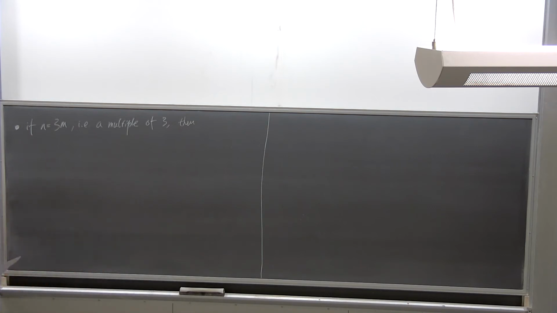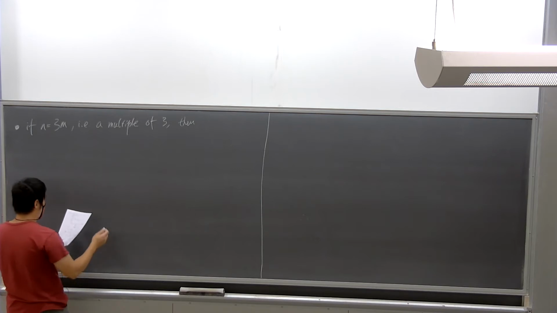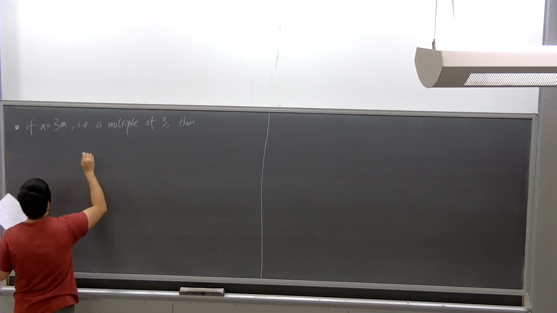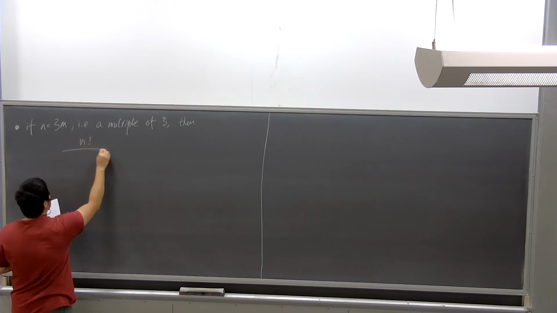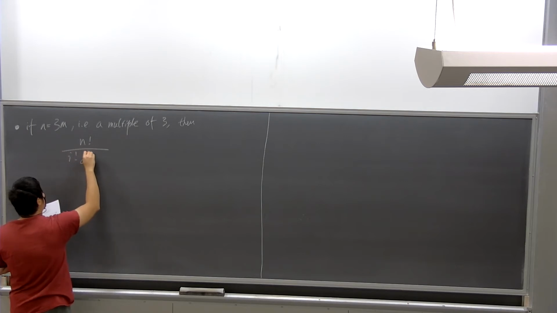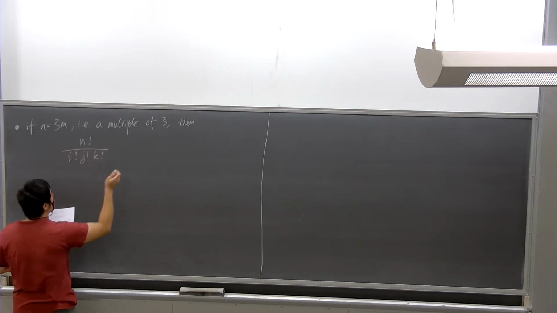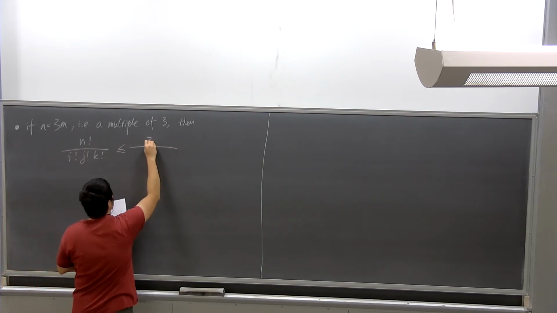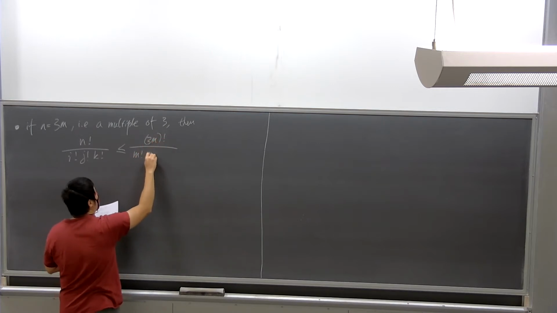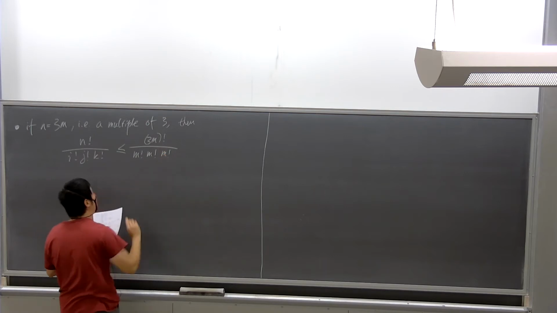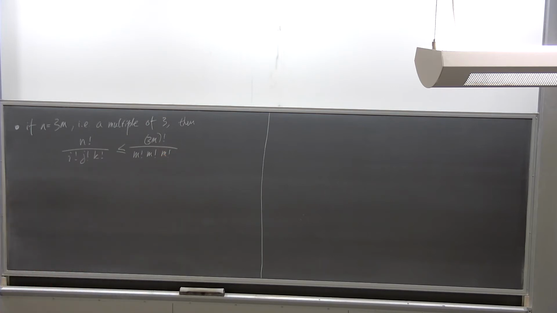I'll write down the inequality, then I'll try to give a quick justification. So n factorial over I factorial, j factorial, and k factorial is less than or equal to 3m factorial over m factorial, m factorial, and m factorial, where n here is 3m. As we will show next.